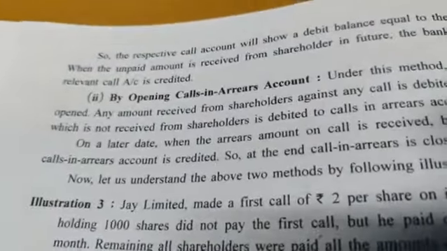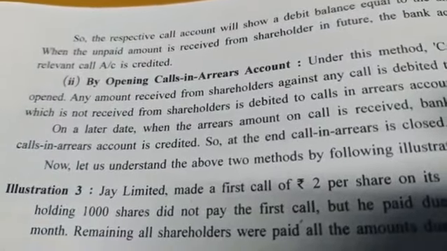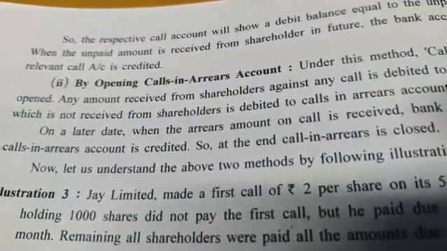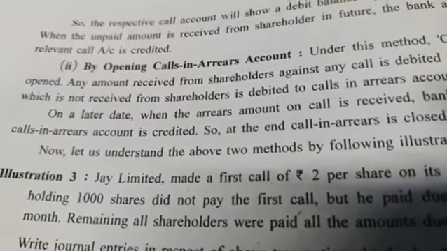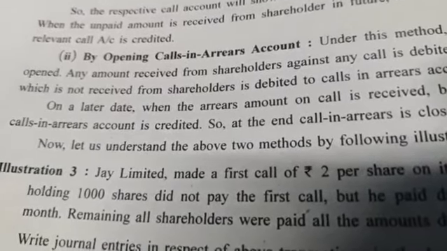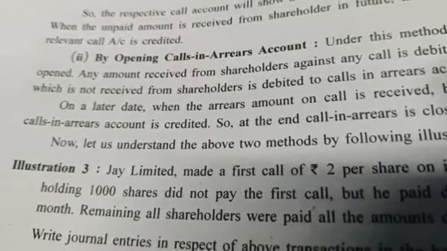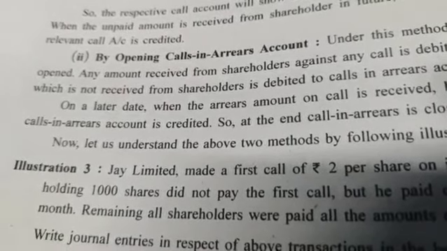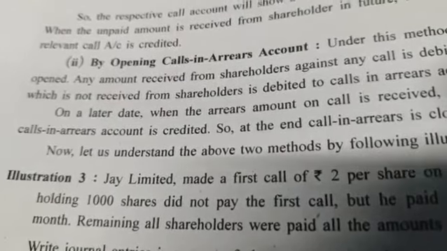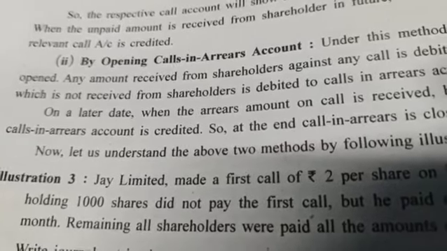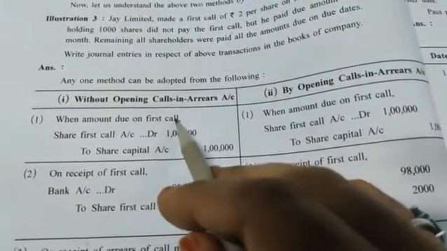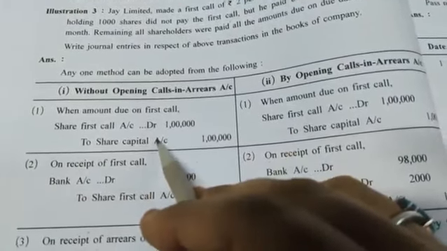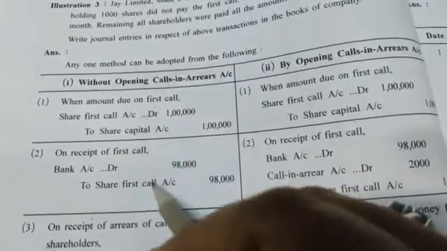Now see, what do you mean by CIA? That is call in arrears, when the party is not paying the amount to the company. That is, the shareholders are not paying the amount for that particular installment to the company, so it will be treated as a loss for the company. So CIA is one type of loss, and loss is always debited. See, suppose we are asking for the first call. So this will be the entry. Can you see a CIA account anywhere?